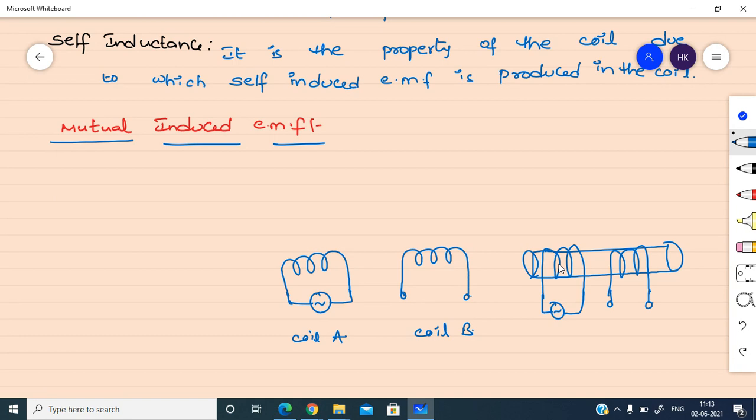That means these two are inductively coupled. Whenever you are winding two coils on the same solenoid, those two are inductively coupled with each other. So this I am not drawing here. Just assume these two coils are inductively coupled and to coil A, I am giving supply.